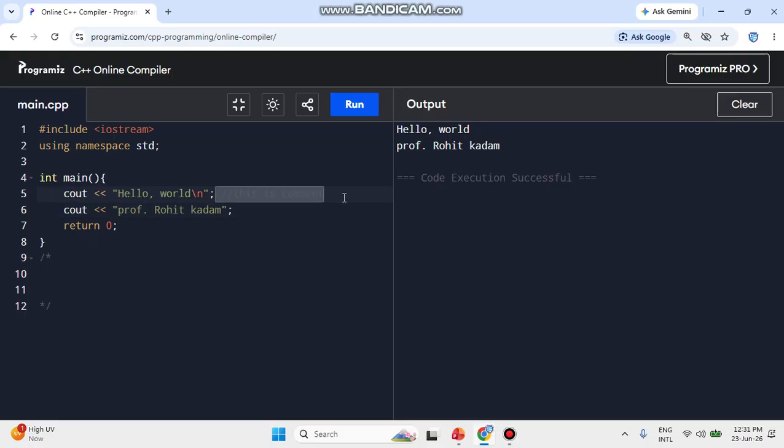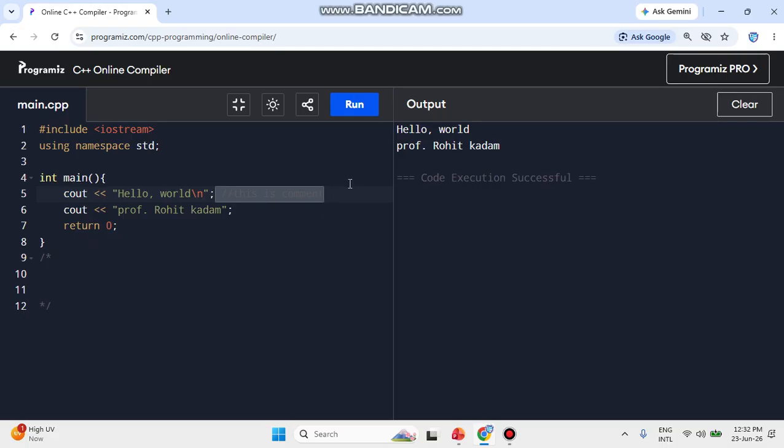When you write notes, your professor says something and you write a note below. Same like that, if you want to put a note or explanation inside your programming language, we use a comment section. So we have two types of comment.